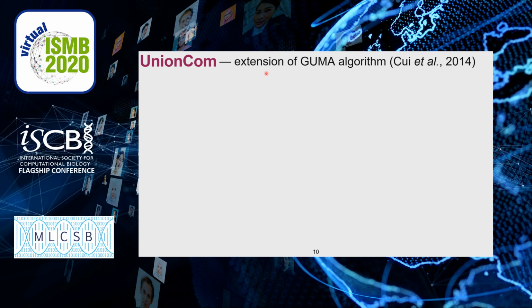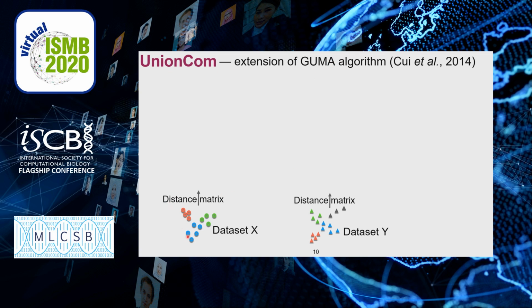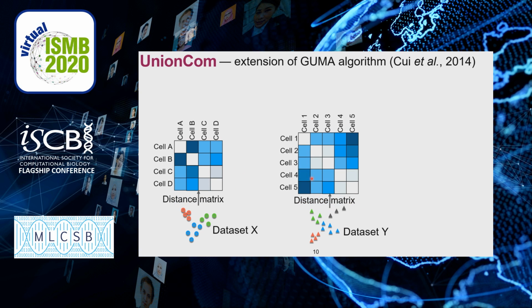UnionCom is built on the foundation of the Gromov-Wasserstein algorithm. Suppose we have two datasets X and Y, and assume that Y has a dataset-specific structure. We first embed each single-cell dataset into a distance matrix. We use the two distance matrices as new embeddings of datasets X and Y. Let's call these matrices Kx and Ky.